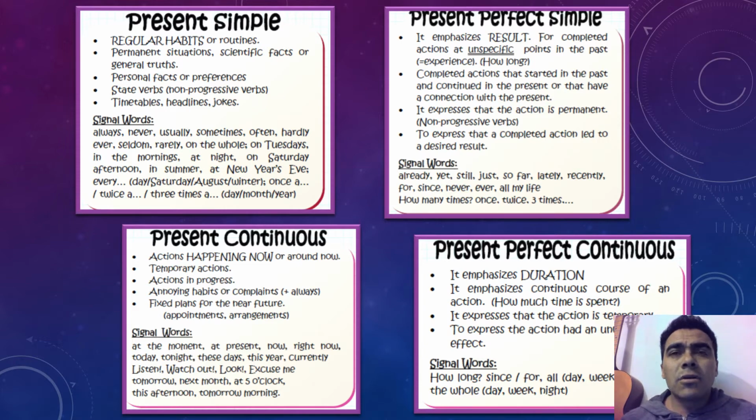And it is also with, for example, study, where we have a consonant before the y: we have to omit the y and add the ies ending. For the rest of the verbs, we only add s.